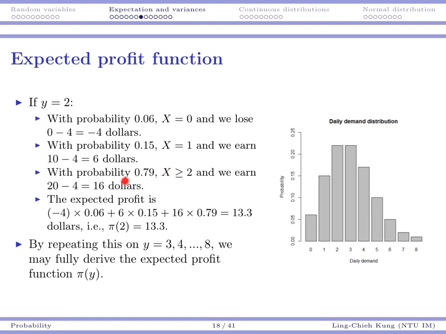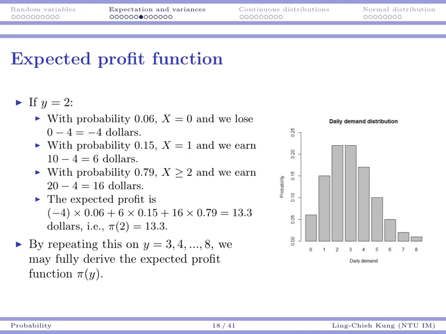With the other probability, 79%, I'm going to sell 2 units because the demand is at least 2. In that case, I earn $16. So my expected profit would become this one. Again, a weighted average of all possible outcomes by their probabilities. Then I can earn $13.3.